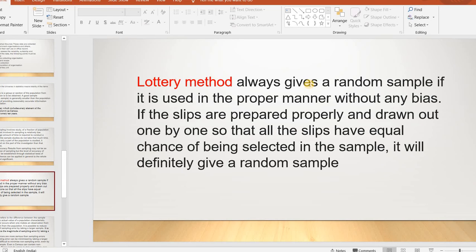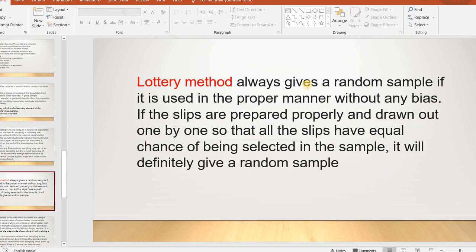Random sampling works like this: we know what a lottery is. Some slips are prepared and we take some slips. In that method, slips are prepared properly and drawn one by one, so that all the slips have an equal chance of being selected in the sample.